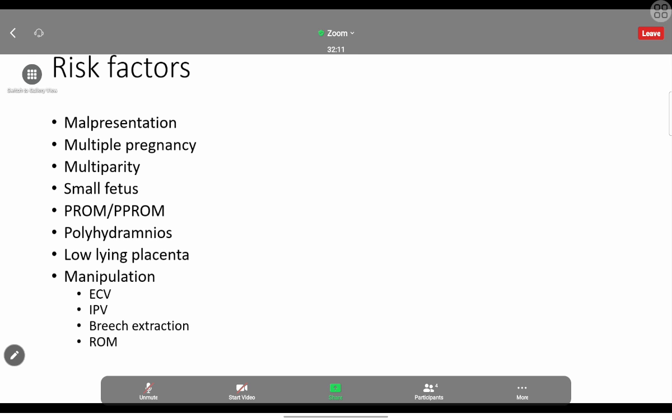Low-lying placenta. The problem with the low-lying placenta is the presentation will be something else, not the cephalic. The chance of malpresentation is high in the low-lying placenta, so there is high risk. Then whatever manipulation we are doing, ECV, external cephalic version, internal podalic version, breech extraction, rupture of membrane, any manipulation that we are doing artificially can cause this complication.